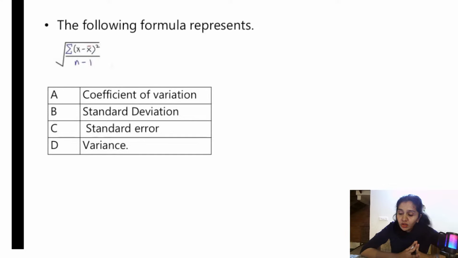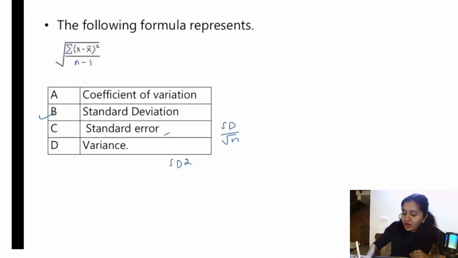The formula represents, it is standard deviation, right? A coefficient of variation, what is the formula? Standard deviation divided by mean into 100. Standard error, what is the formula? Standard deviation divided by square root of n. All right. Variance, what is the formula? Standard deviation square. Coefficient of variation, let me just write it down. Standard deviation divided by mean into 100. Okay, or you can write sigma divided by mean into 100. So these are the different formulas you need to remember.